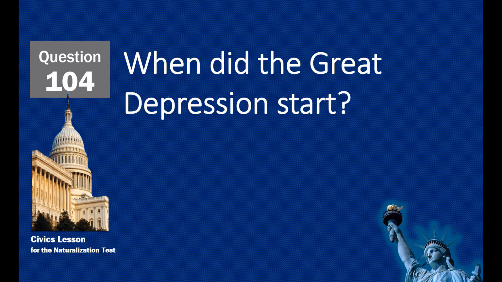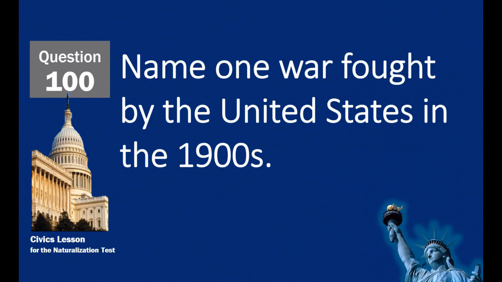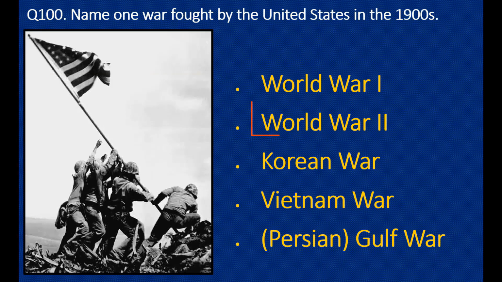When did the Great Depression start? Stock market crash of 1929. Name one war fought by the United States in the 1900s. World War II.